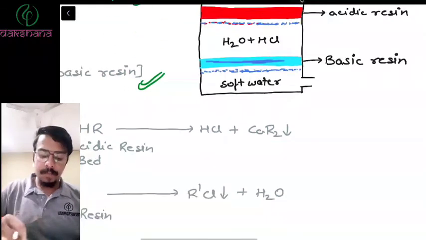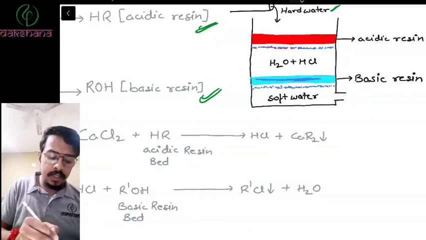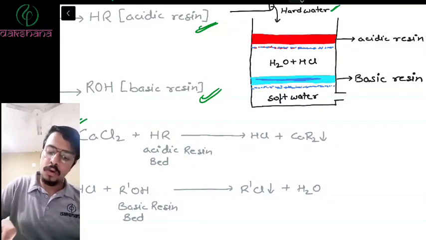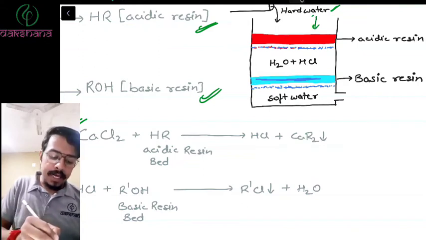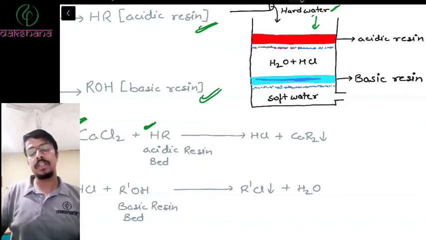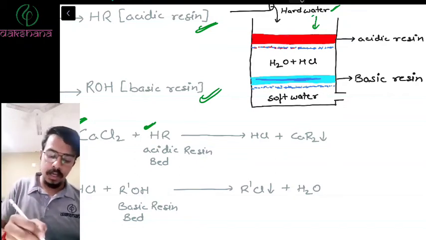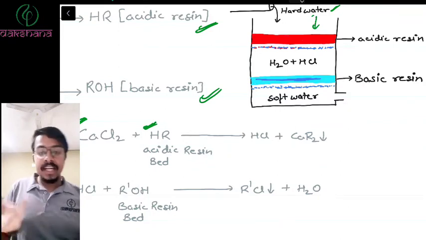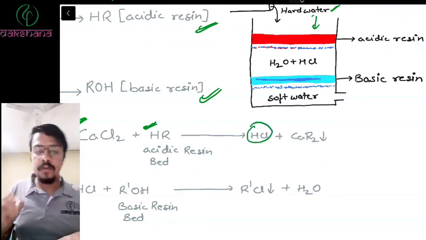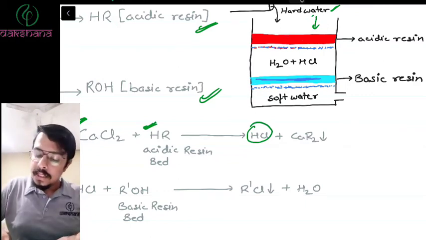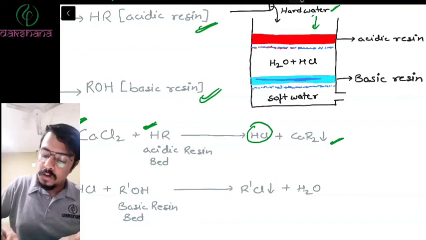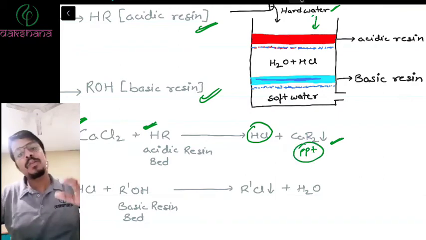Now what will happen when hard water has calcium chloride? If you pour hard water from above, it has calcium chloride. Calcium chloride reacts with HR, which is the acidic resin, and displacement will take place. If displacement takes place, it forms HCl and CaR2. The CaR2 forms a precipitate. And what happens to the precipitate?